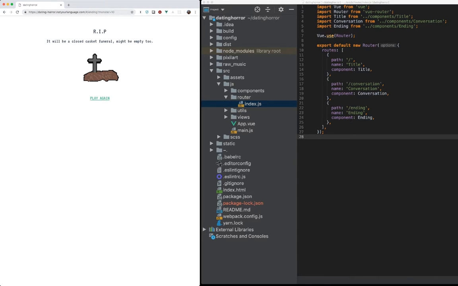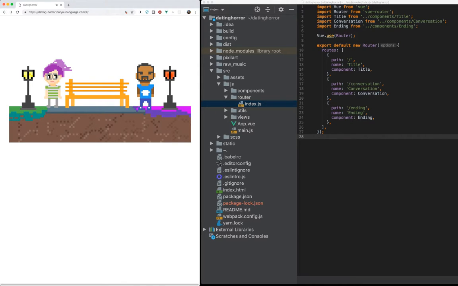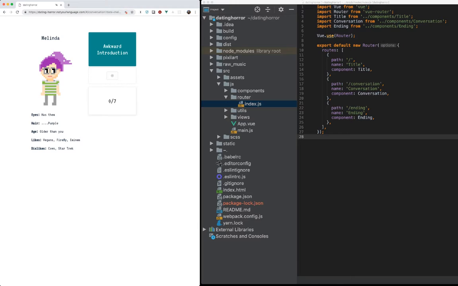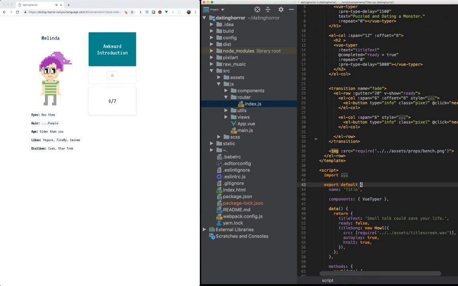For example, we're passing in how badly our date went into the end of the application itself. If we choose to date Melinda, we actually tell it what date we're going to choose when we get to this conversation screen. And that decides a lot of what happens. If we dive into the title very quickly, this is the actual component here.